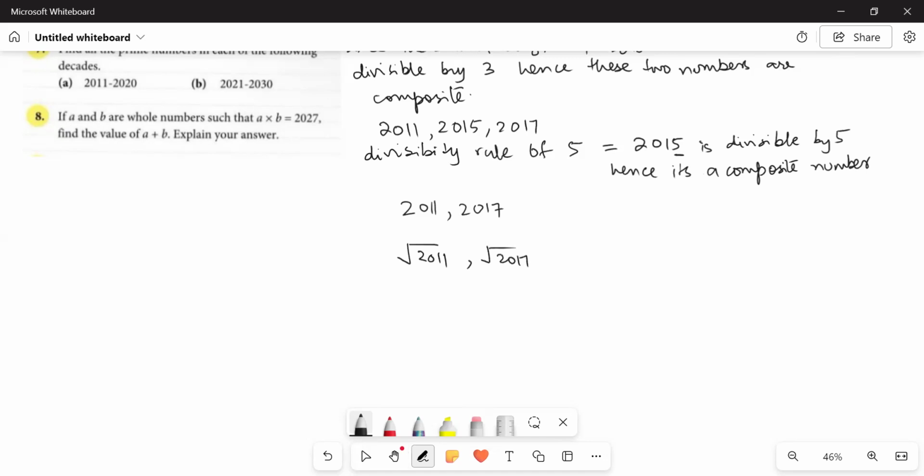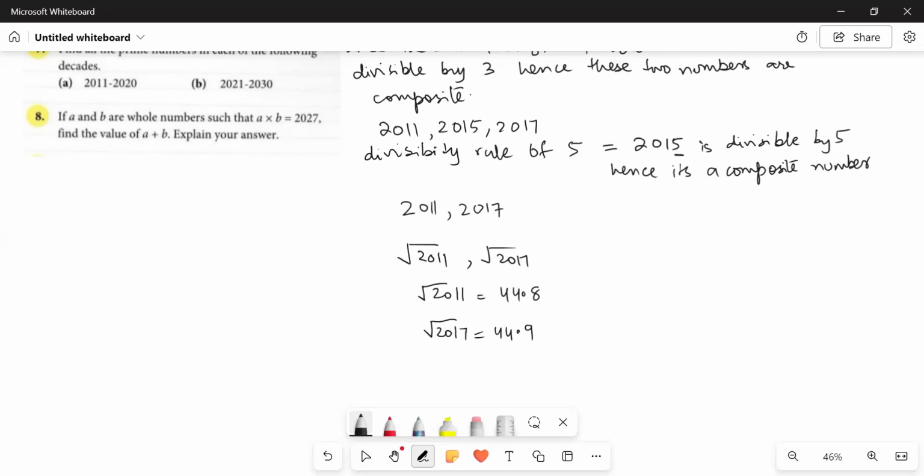2011 and 2017. You have to go for their square roots. This is quite a simple method to find out if the numbers are prime or composite numbers. Okay. So first we are going to find out the square root of 2011. It is 44.8. And when it comes to 2017, the square root of 2017 is 44.9.